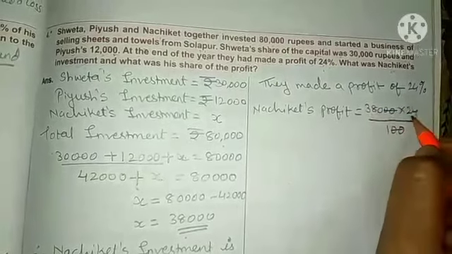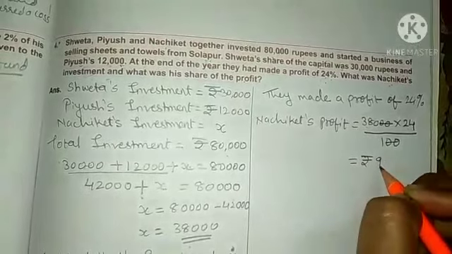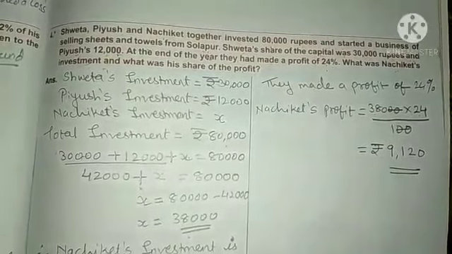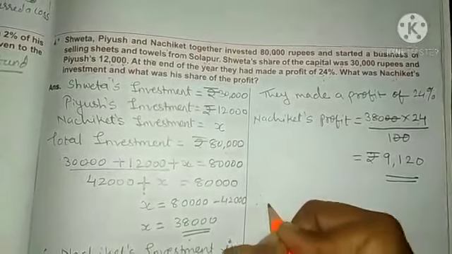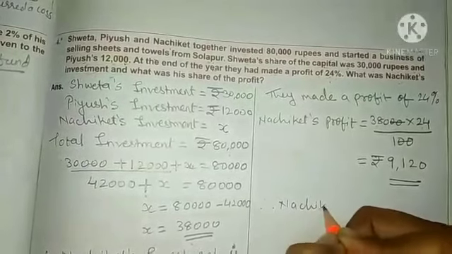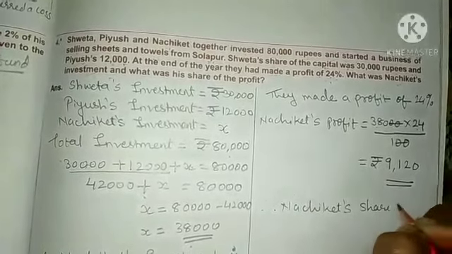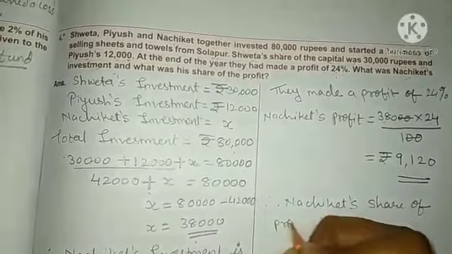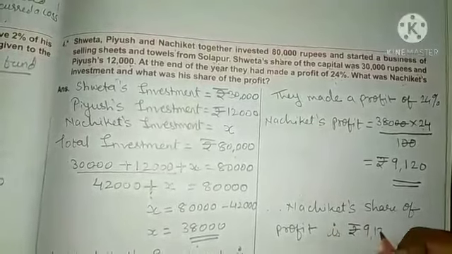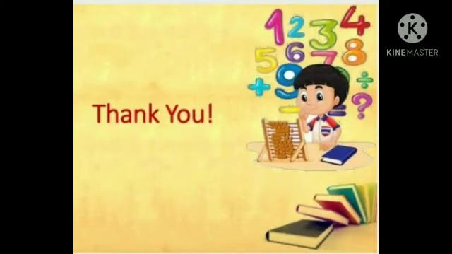Now multiply 380 with 24. What will you get as Nachiket's profit? That is rupees 9,120 is Nachiket's profit. Clear, everyone? So here we will write down that Nachiket's share of profit is rupees 9,120. Clear how you will do this? Thank you.